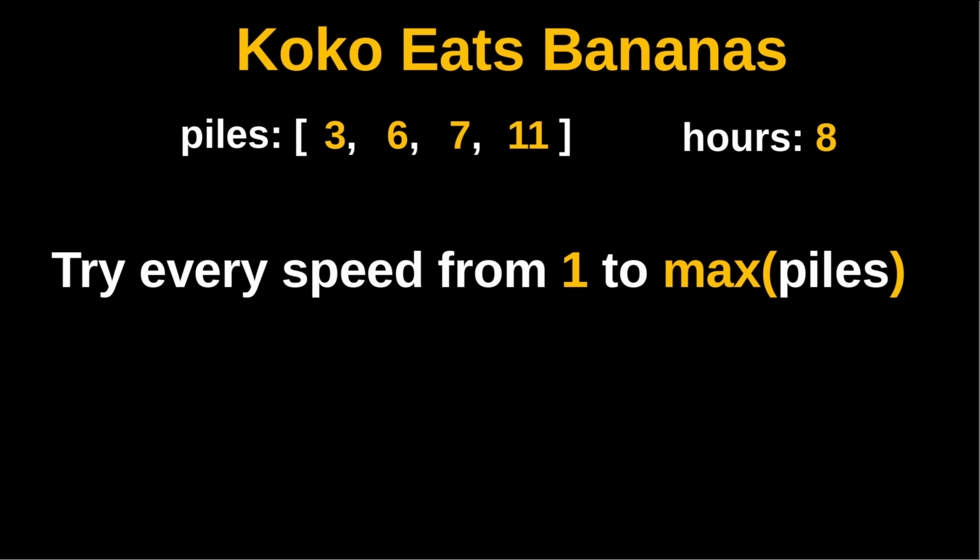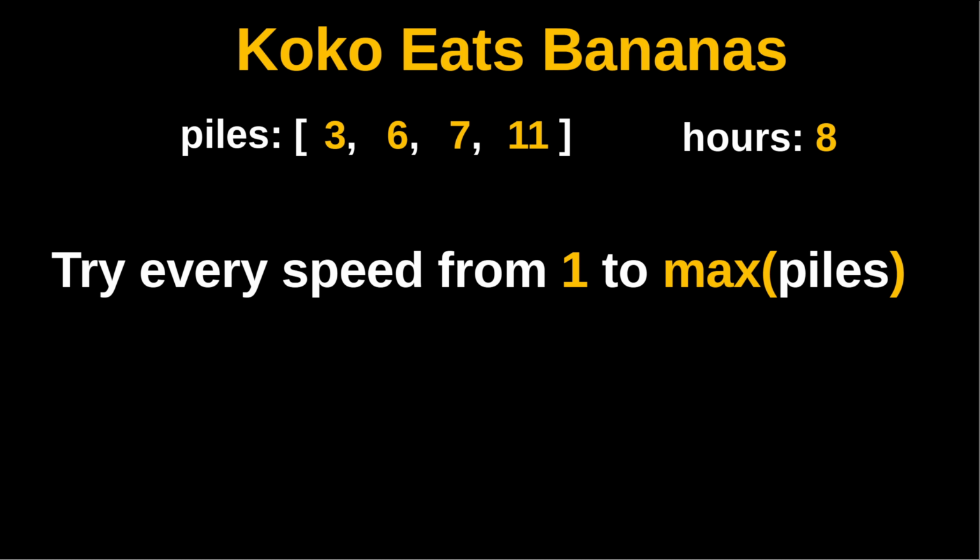So it turns out the maximum speed we can try is the number of bananas in the piles. So the maximum value of the piles array. In this example, the maximum value is 11. So the maximum speed we can try is 11 bananas per hour.